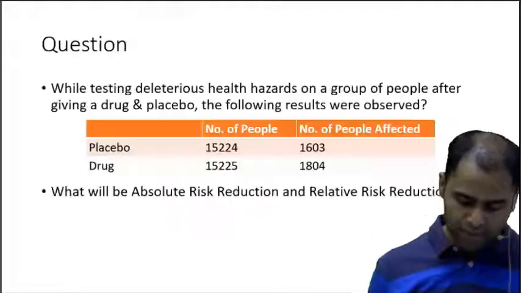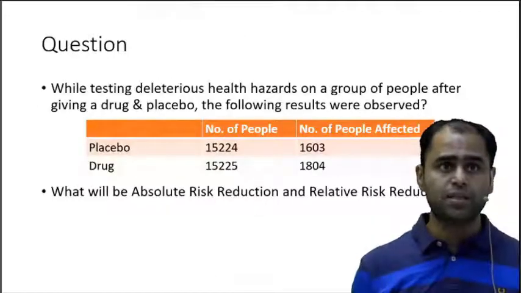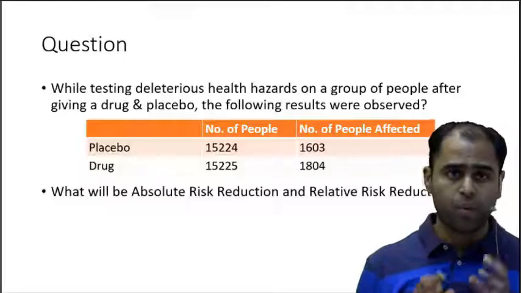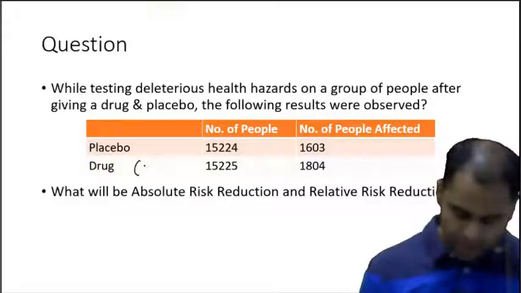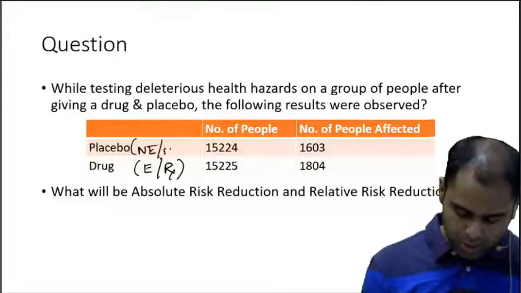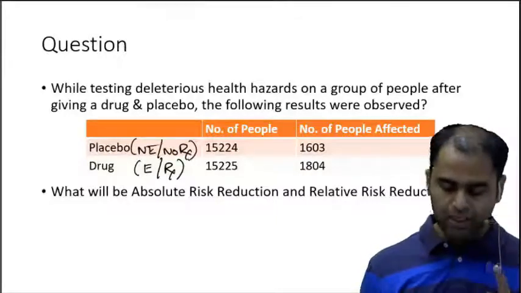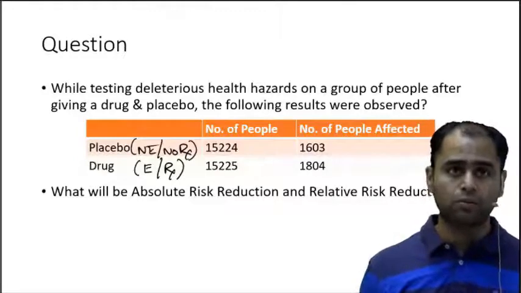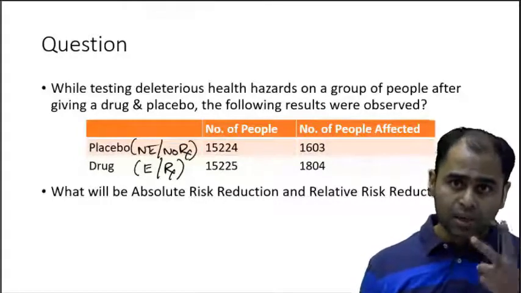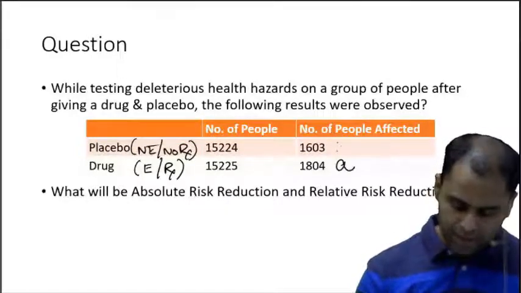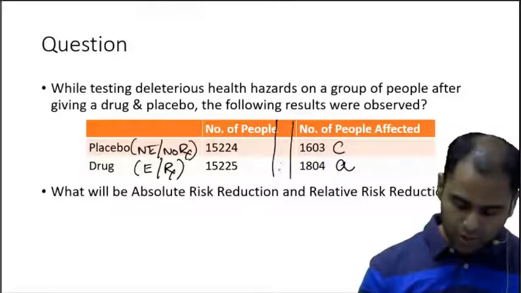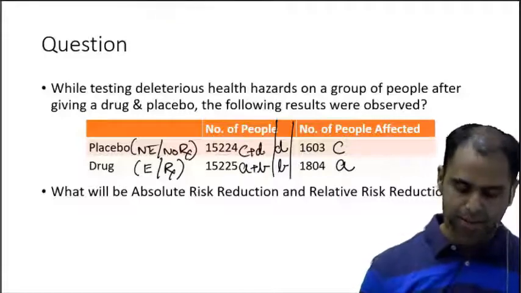So AIIMS went ahead to ask you this question, which came while testing this particular outcome: what would be the ARR and RRR? Now first and foremost, look at the table. Drug is exposed or treatment. This is non-exposed or no treatment. So the first googly which AIIMS played with you was to invert the table. The second googly, number of people affected. So this is A, this is C. They did not give you B and D, but they gave you A plus B and C plus D.